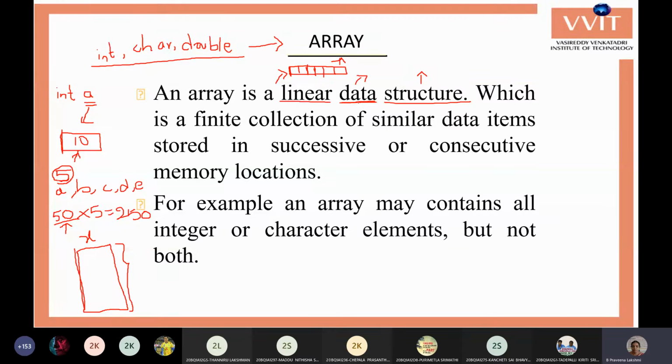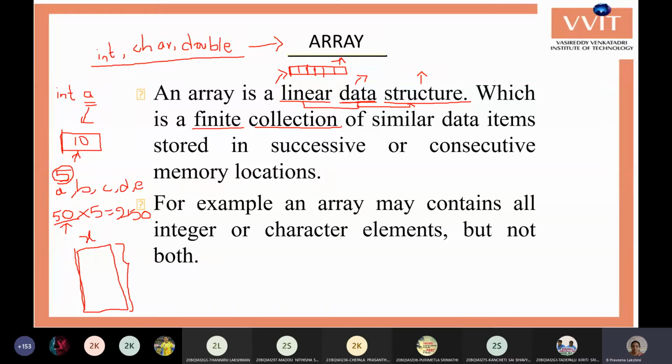So data structure is the structure with the combination of data, and this data is also placed in a linear way. Why? Because this is placed in the vertical or in the horizontal way. So the array is called a linear data structure, and it is a finite collection of elements. That is, we cannot give infinite elements. We have a particular size, and based on that size, we can store the elements.